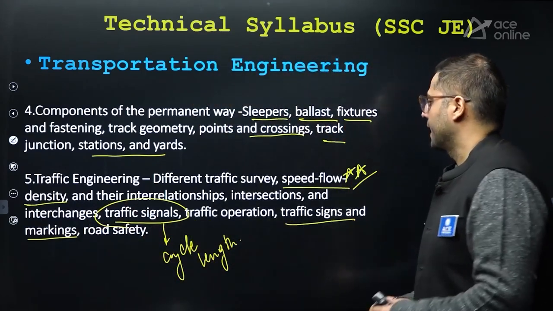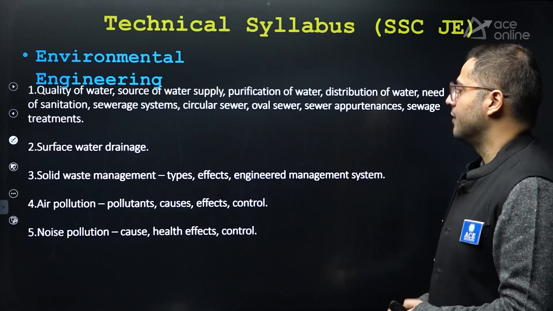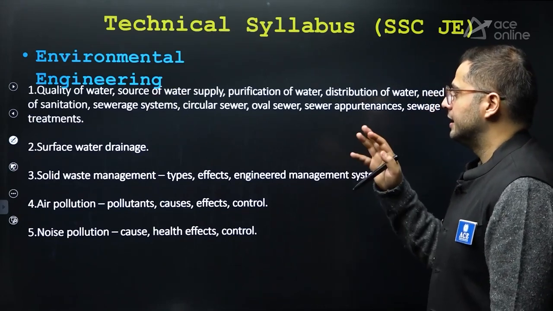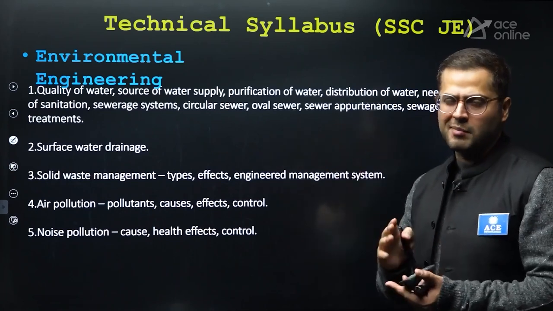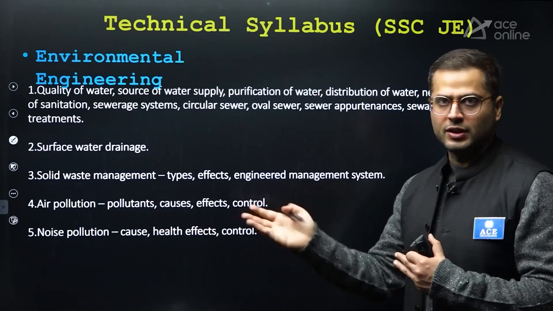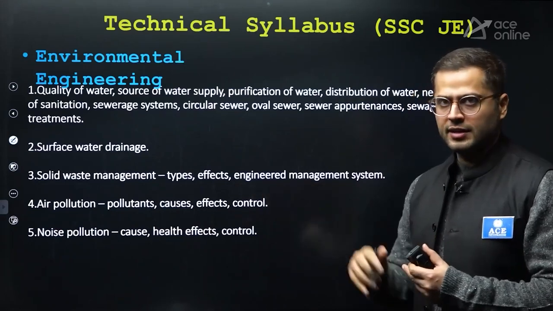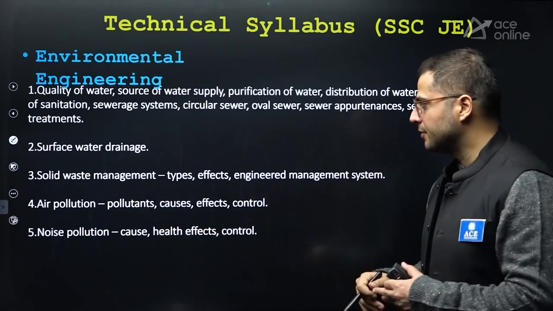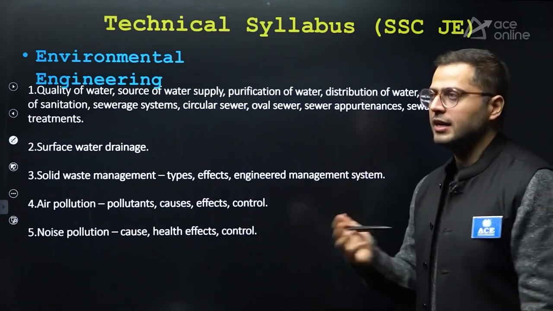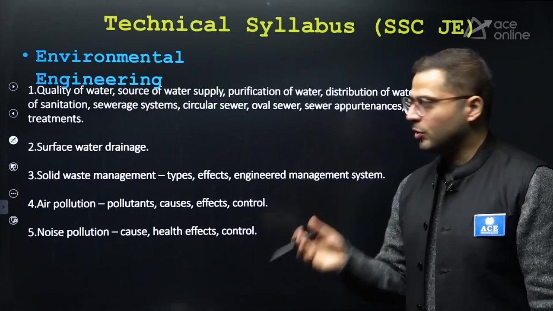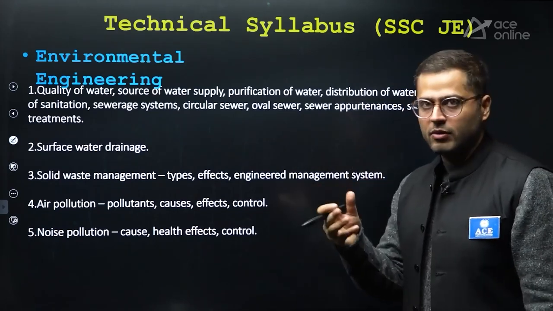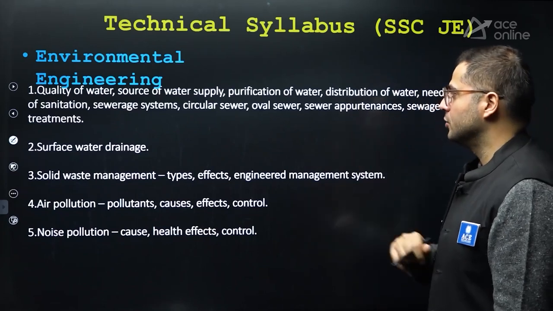After this, environmental engineering. See, in this case, the entire environmental engineering is divided into 4 parts. Quality of water, that is your freshwater engineering. After that, wastewater engineering, air pollution and sound pollution, right? So mostly the hardness, how to calculate hardness in freshwater engineering, hardness aspect, quality parameters, treatment of water and everything, they ask a lot of questions from that.